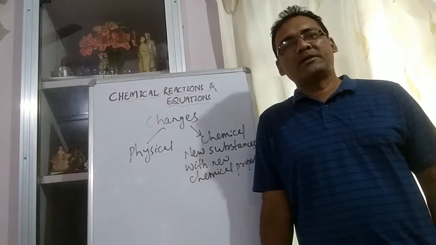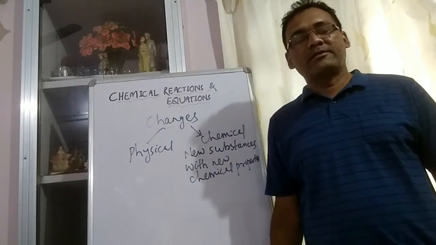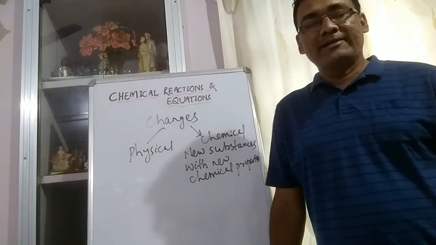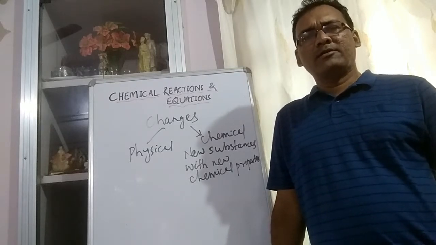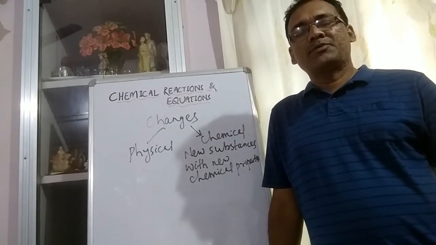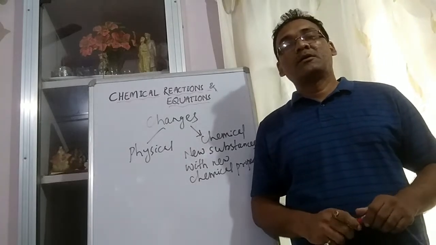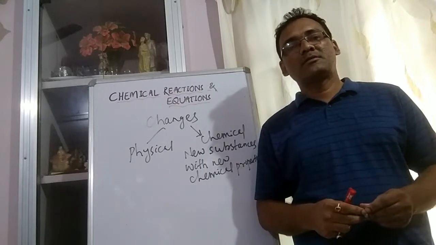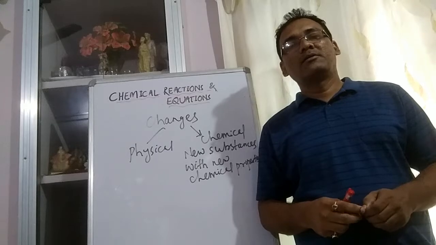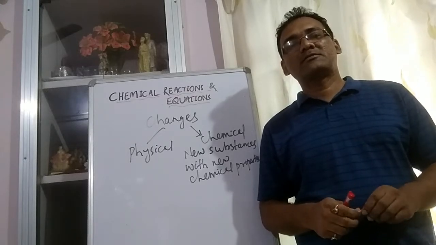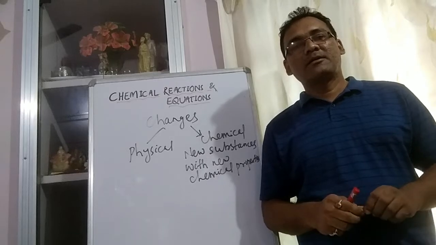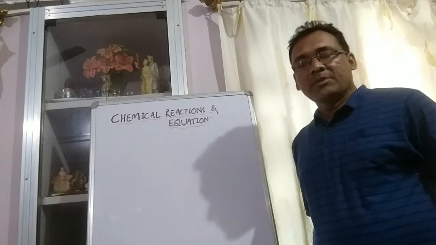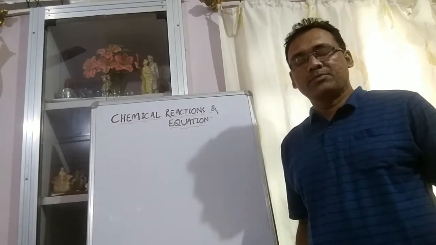If you wonder why chemical change actually takes place, we'll see that there is interaction of atoms among the substances. We know that all matter is made up of small particles called atoms, and atoms take part in a chemical reaction. So when different substances combine or when there is interaction of atoms, then a chemical reaction takes place. And these chemical reactions bring about the chemical changes. Let us discuss some of the chemical changes which are in your book.